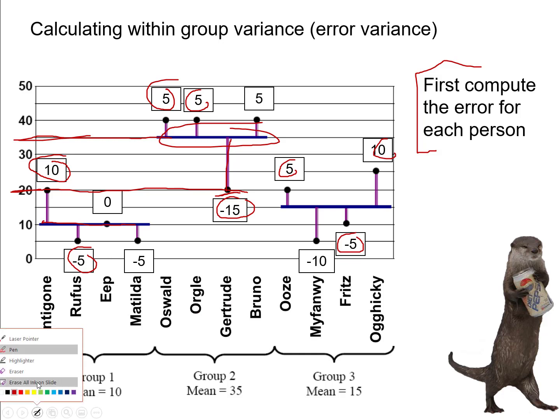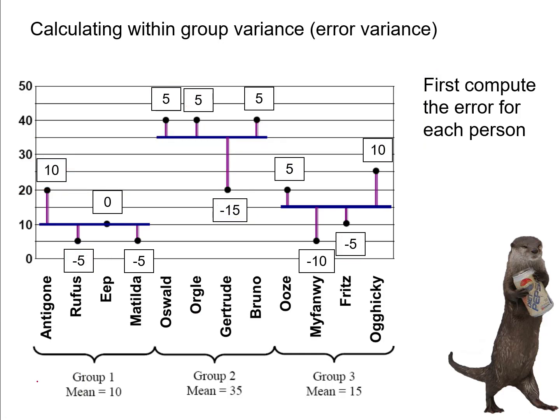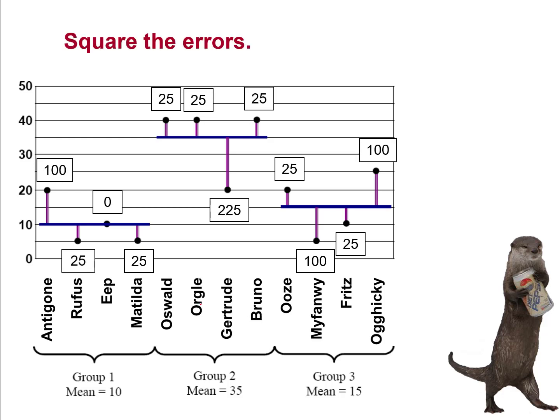So we'll calculate the error for each person, which is simply their observed score minus their group mean, which is the same thing as observed minus predicted. It's just that predicted simplifies to group mean. And then, as you might guess, we're going to take each of those errors and square it. So we'll take Antigone's error. She was 10 points above. We square it to get 100. Rufus was 5 points below. Negative 5 squared is 25, and so forth. So we'll just take each person's error and square it. So now we have squared errors.